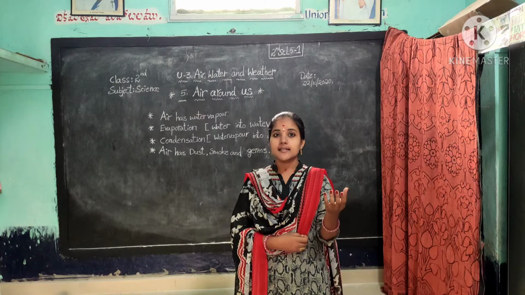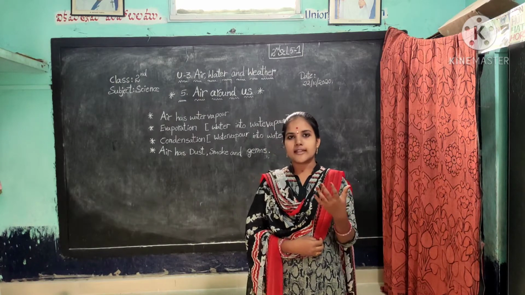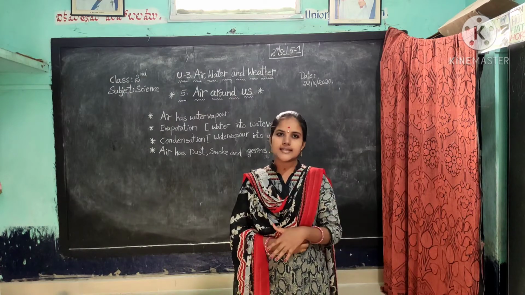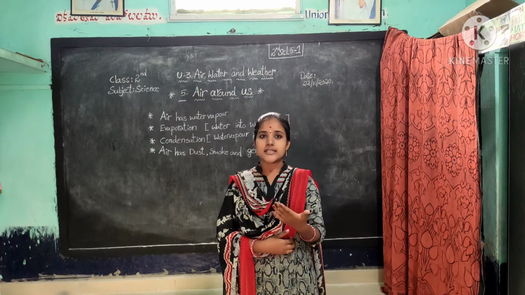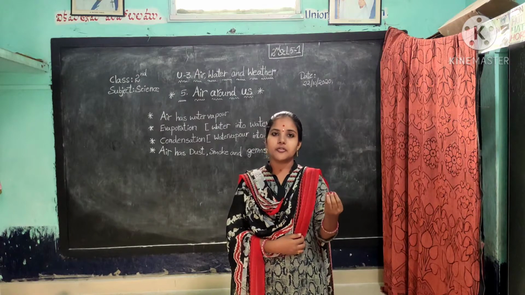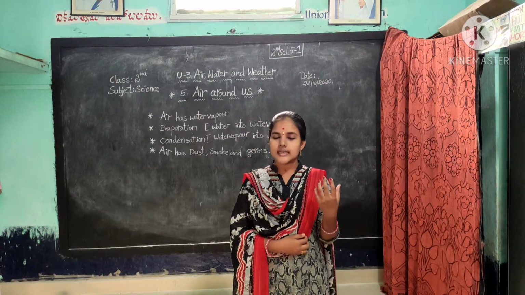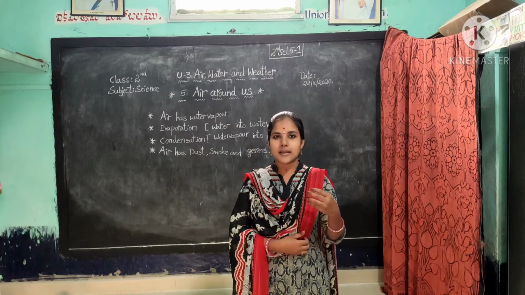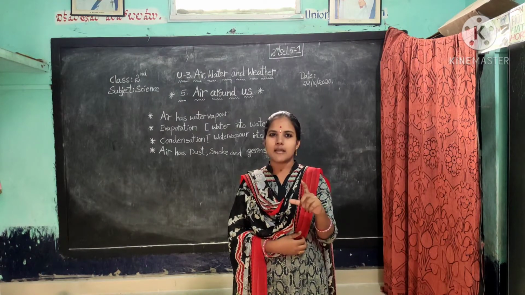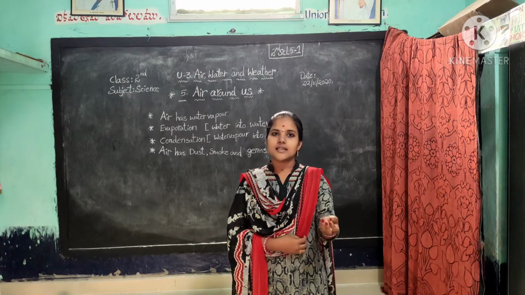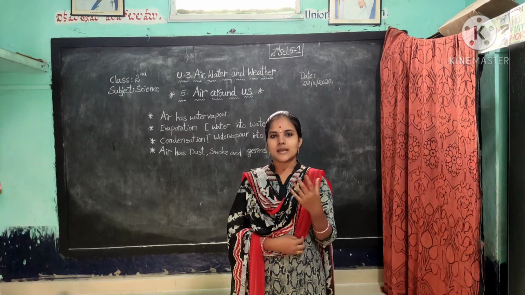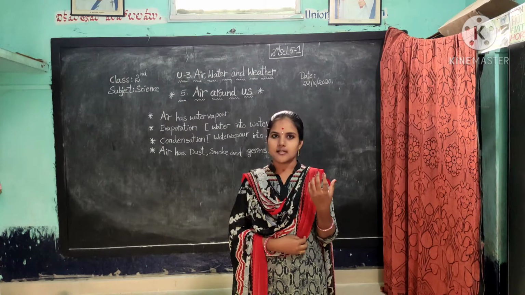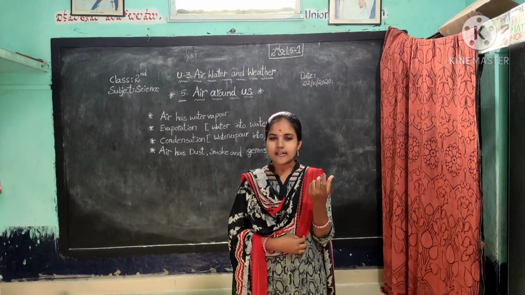In the rainy season, air is full of water vapor. Air always contains some water vapor, but we cannot see it. So, in the rainy season, wet clothes take longer to dry. In the summer season, there is only a little water vapor. So in the summer season, clothes dry very quickly, very fast, because there is little water vapor.